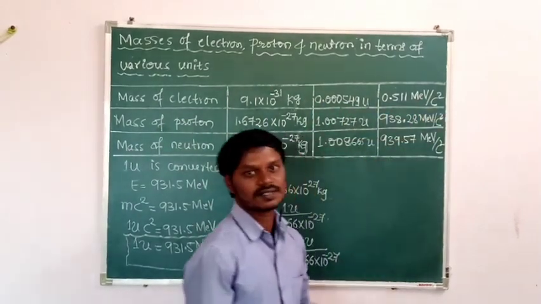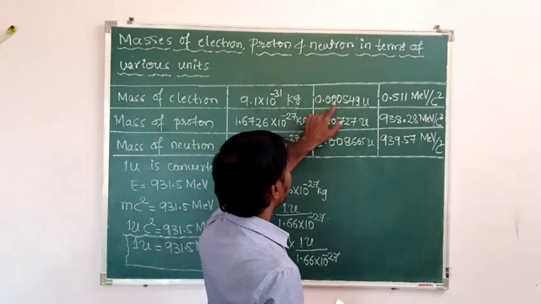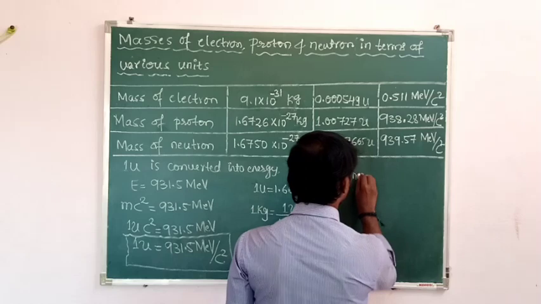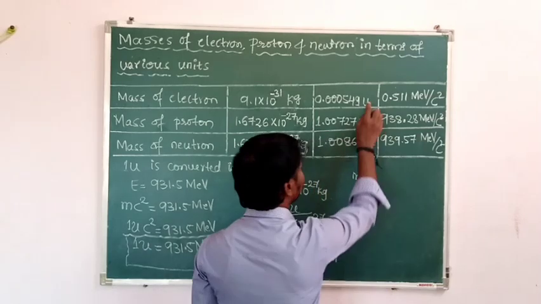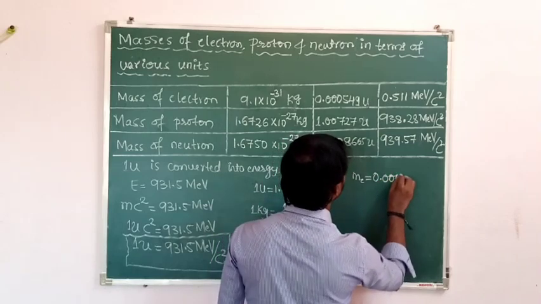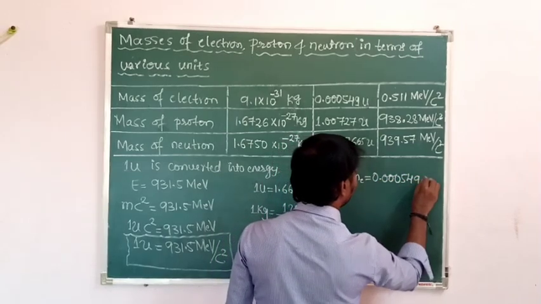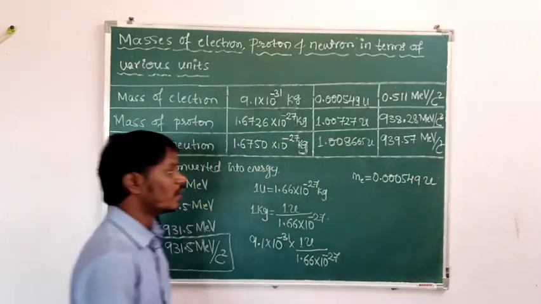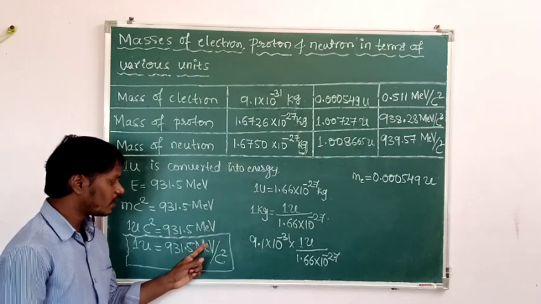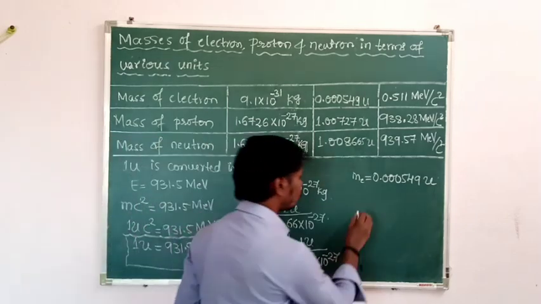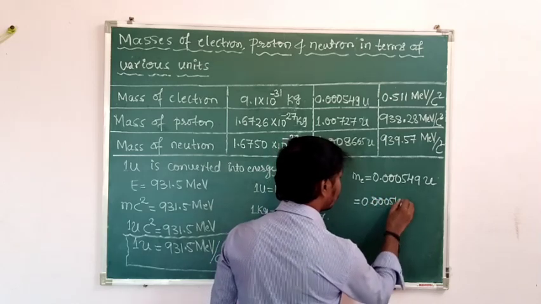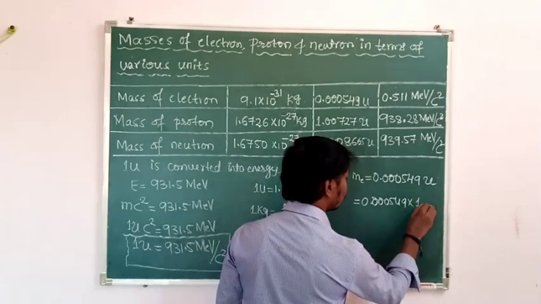And we are going to express the mass of the electron in terms of million electron volt per c square. See here, the mass of the electron in terms of atomic mass unit is 0.000549 atomic mass unit. Okay, one atomic mass unit is nothing but 931.5 million electron volt per c square. We can write 0.000549 into 1 atomic mass unit.